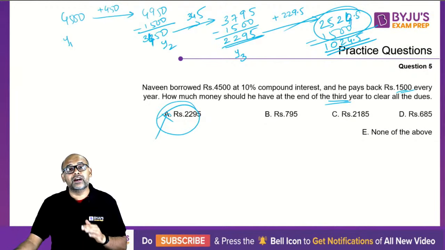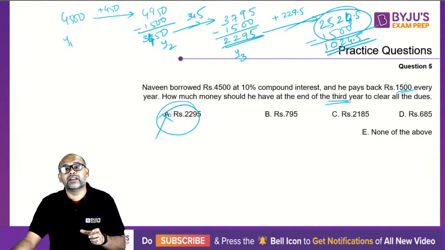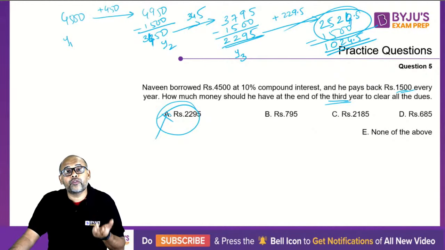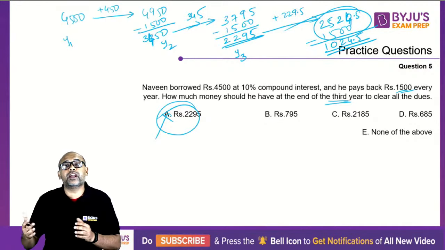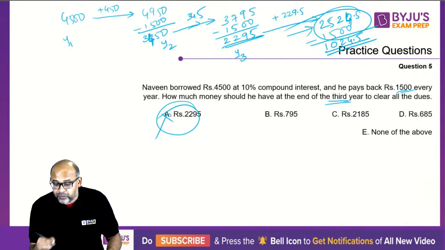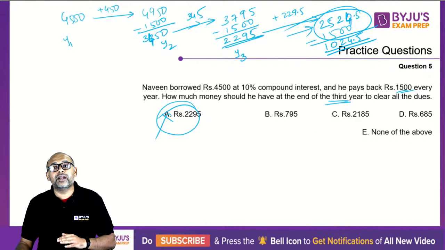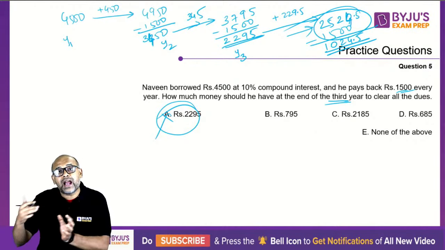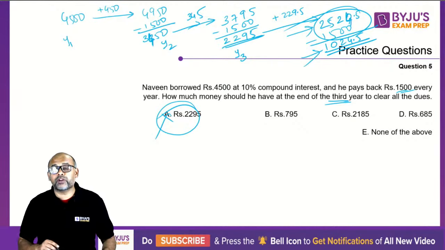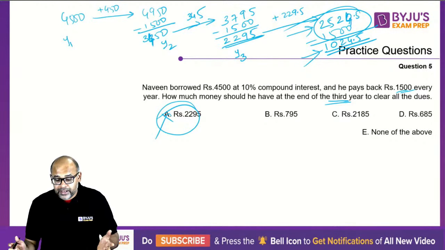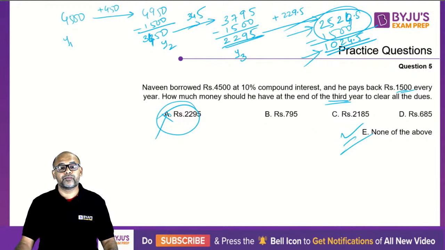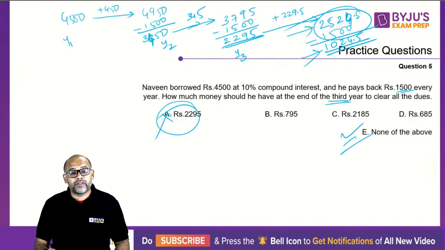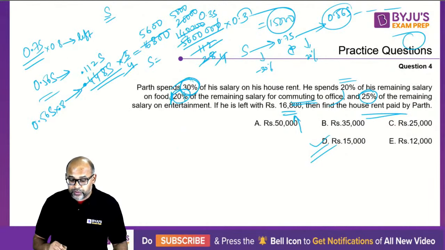So the question here basically has to be very clear. Is the last year including your 1,500 or not? If the last year payment includes your 1,500 and you're paying off everything, then total you have to pay 2,500. But if the last payment, you're making 1,500 separately, and what is the extra? Then that is 1,024.5. Either way, both options are not there. Hence, the answer will be option number E. Right? Is that clear? Let's go back. I think one of your friends, Sumit Jain, has a problem in question number 4.